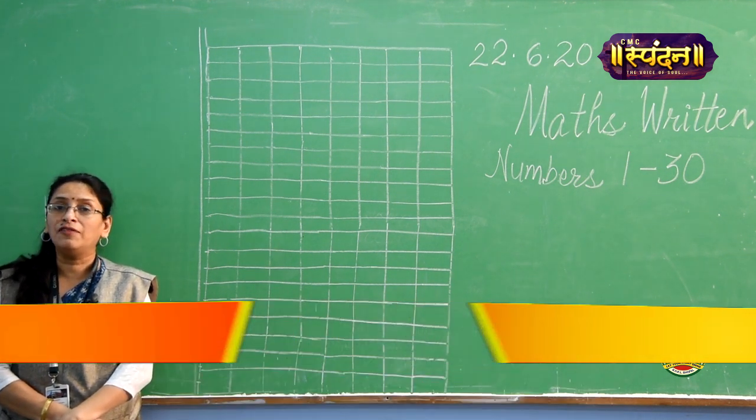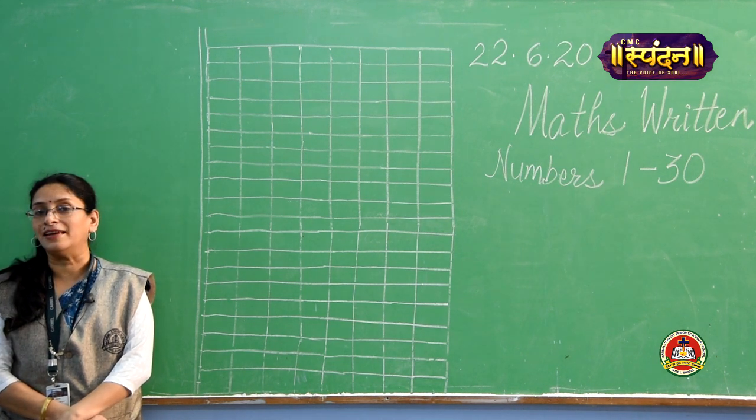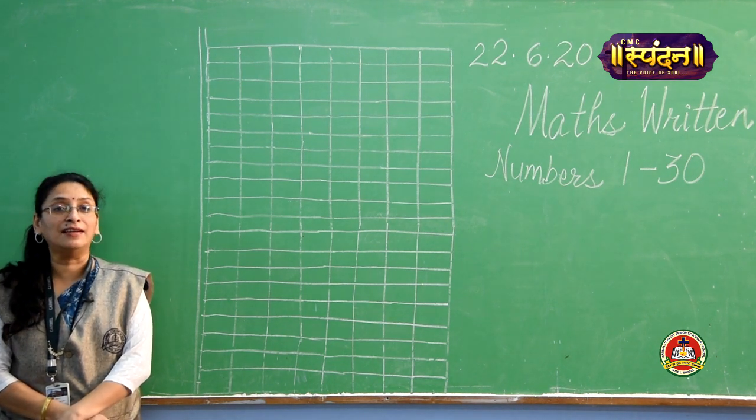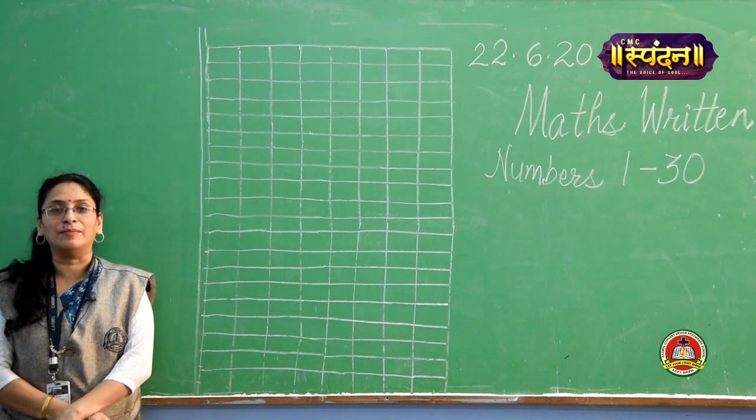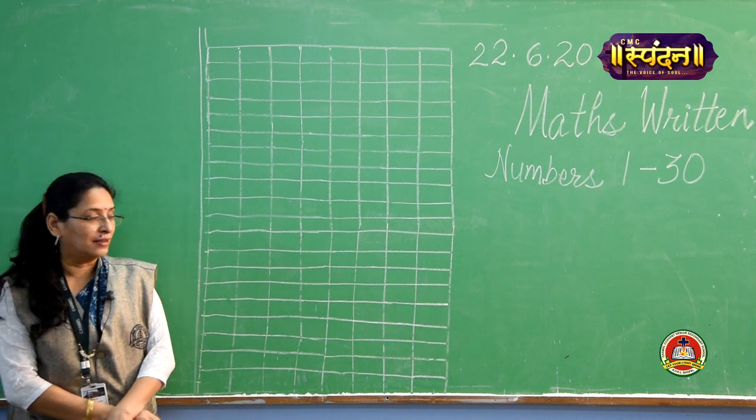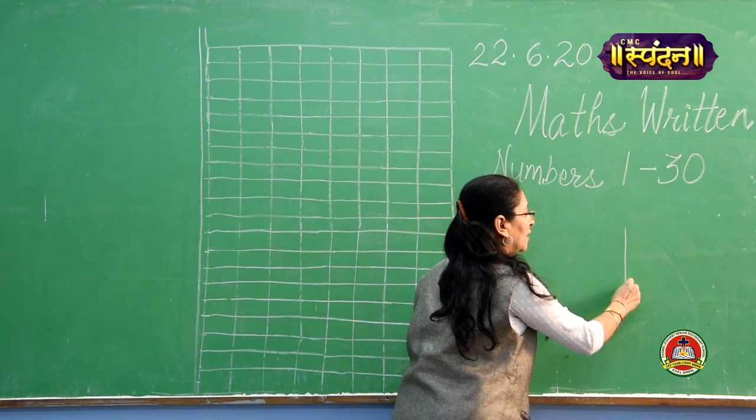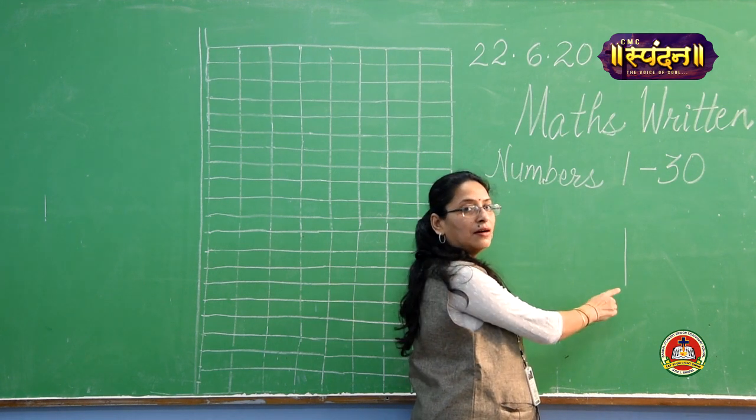Today we are going to write numbers from 1 to 30. Before starting the numbers, we will identify them, but you have to repeat them with me, okay? Come on, let's start with number 1. Repeat after me. Number 1.